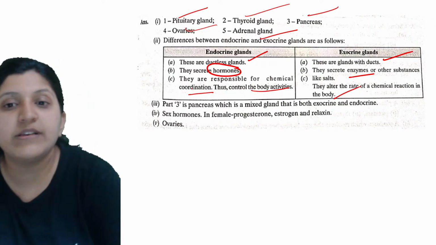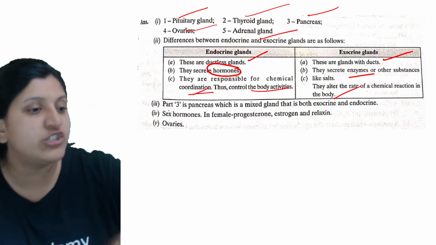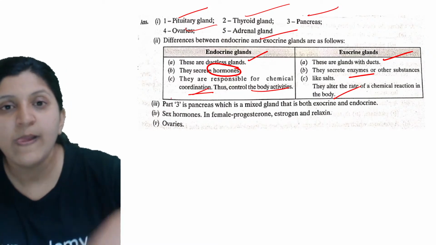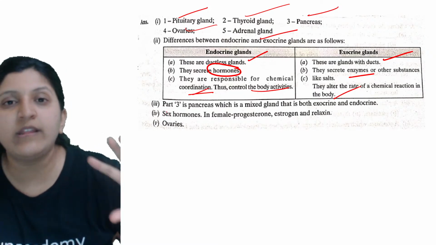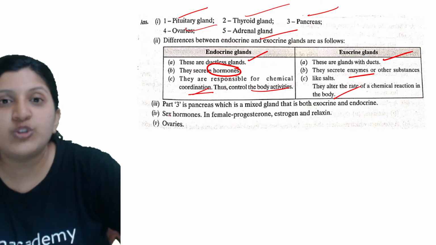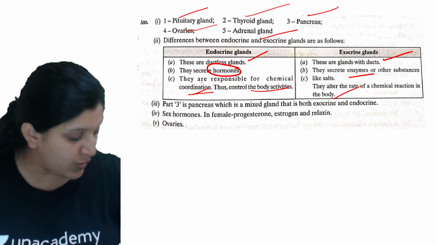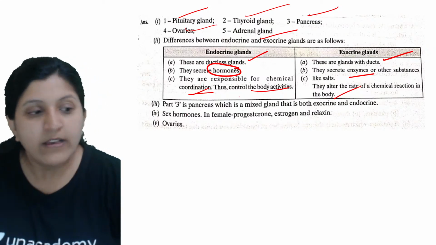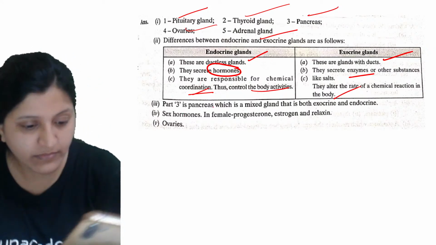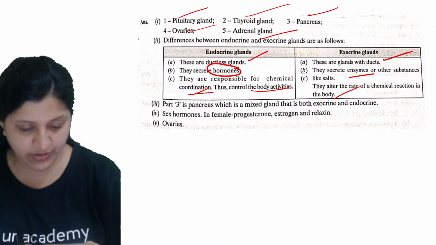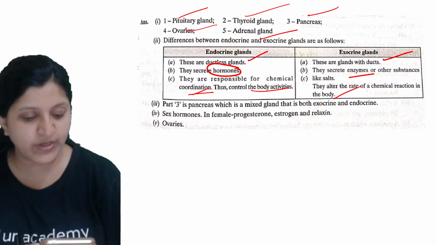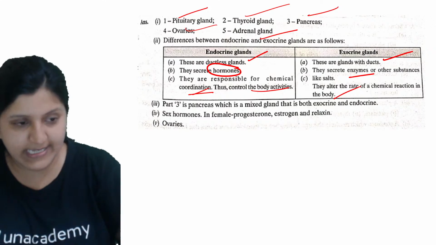Here these are responsible for chemical coordination, so there is no requirement as such. Coordination between the hormones, coordination through the blood is what makes these endocrine glands work well. Okay, all right. Yes, that's right. Okay, so ductless glands are endocrine glands. Yes, so ductless. Yes, that's right.